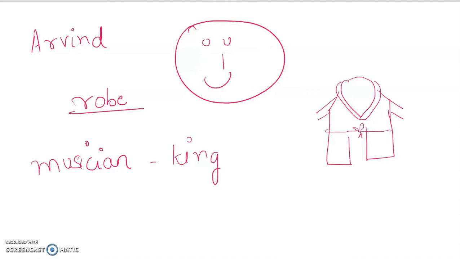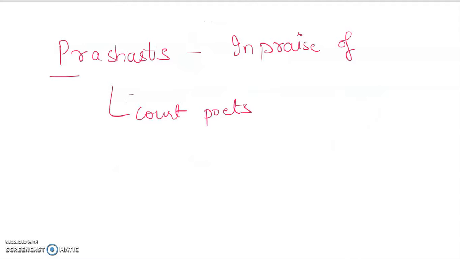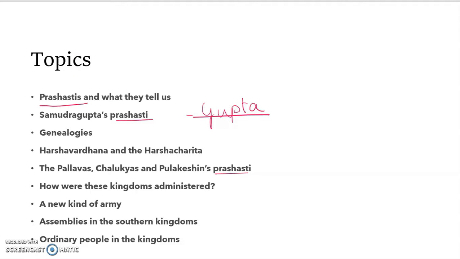So let's get started. I've already explained what you understand by Prashastis. Now, since we have to move on to Samudragupta, and I've got something to tell about some Prashastis, where exactly did we find Samudragupta's Prashasti? But before that, I want you to know a bit about the Gupta dynasty. So let me explain. So this is the Gupta dynasty, right?